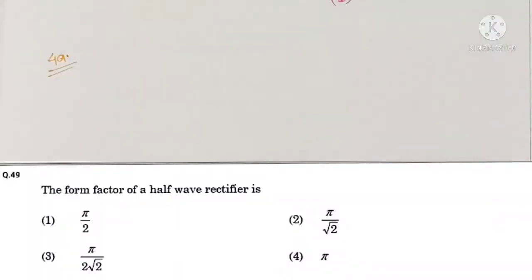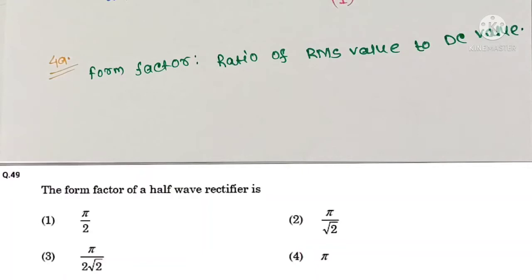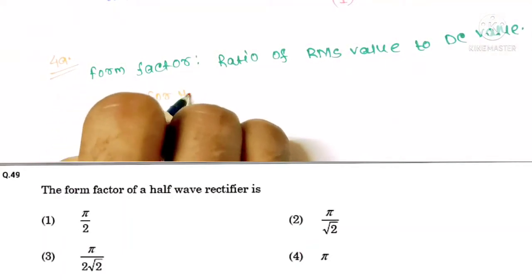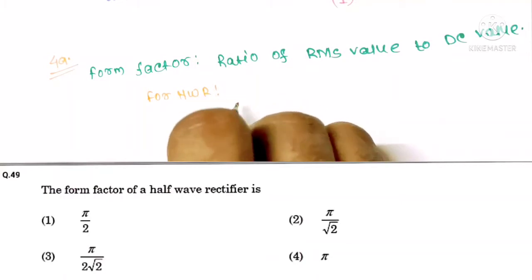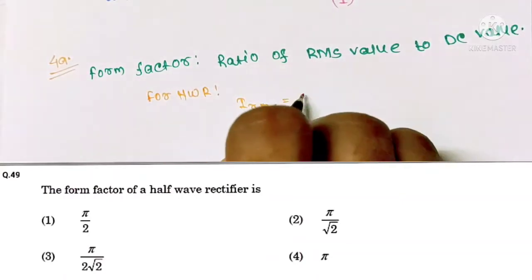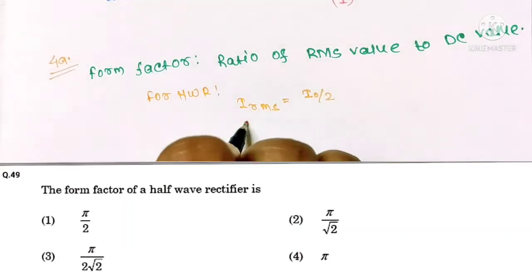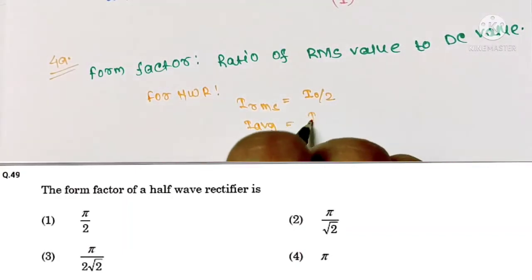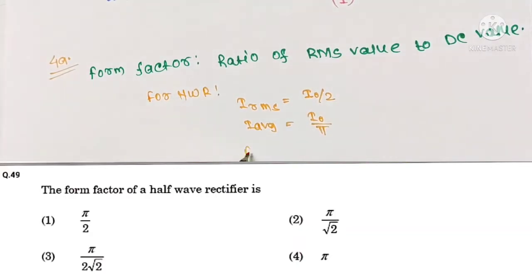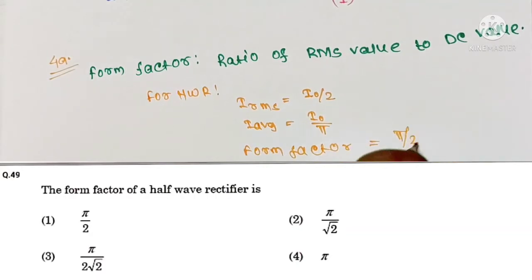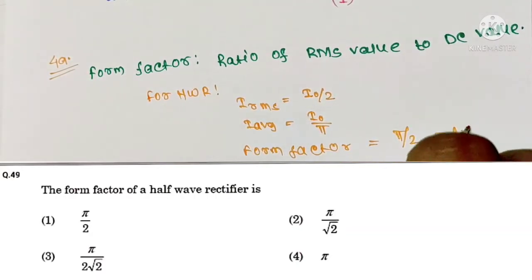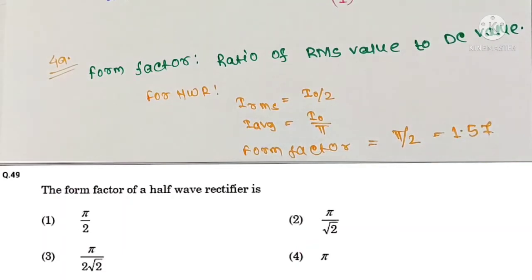Question number 49. The form factor of a half-wave rectifier is? We know form factor is defined as ratio of RMS value to average value or DC value. For half-wave rectifier, we know I RMS is I naught by 2 and I average is I naught by pi. So form factor equals to pi by 2, or it is equal to 1.57. So your correct option is option 1.